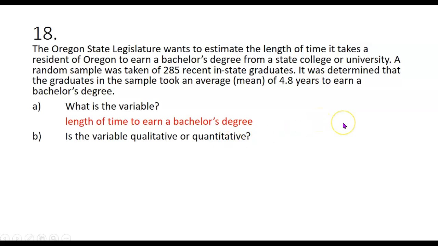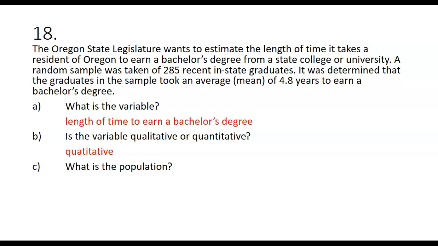Is that variable qualitative or quantitative? Quantitative would mean that it is a number, a quantity. And number of years, how long it takes, that is quantitative. What is the population?